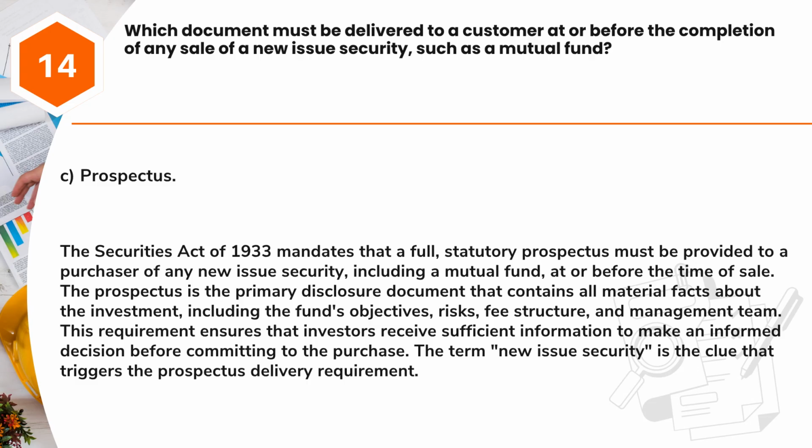Answer: C. Prospectus. The Securities Act of 1933 mandates that a full, statutory prospectus must be provided to a purchaser of any new issue security, including a mutual fund, at or before the time of sale. The prospectus is the primary disclosure document that contains all material facts about the investment, including the fund's objectives, risks, fee structure, and management team. This requirement ensures that investors receive sufficient information to make an informed decision before committing to the purchase. The term new issue security is the clue that triggers the prospectus delivery requirement.